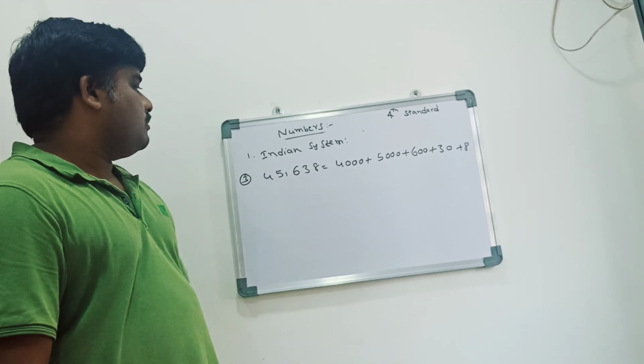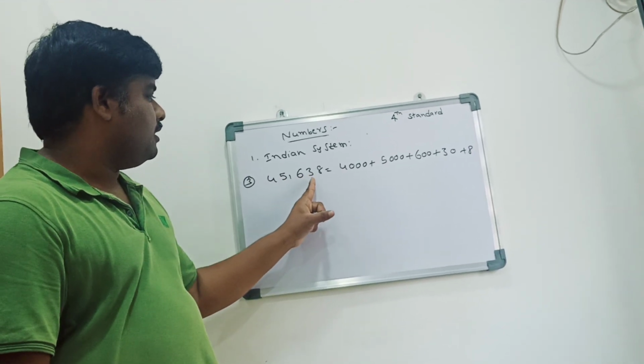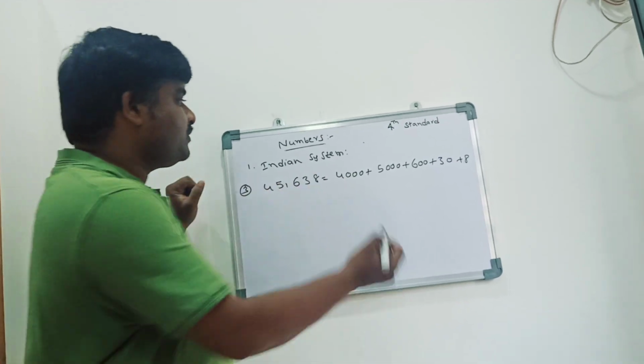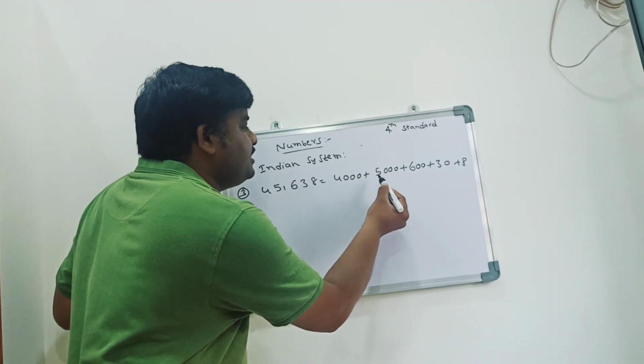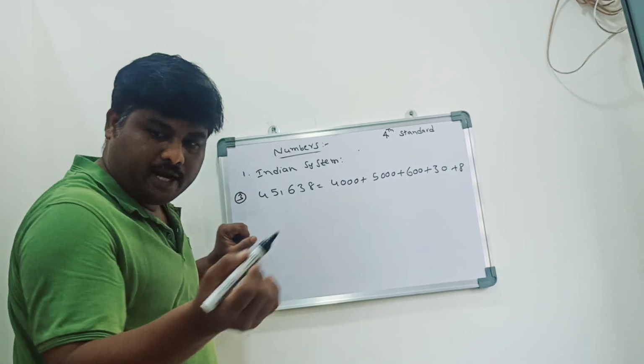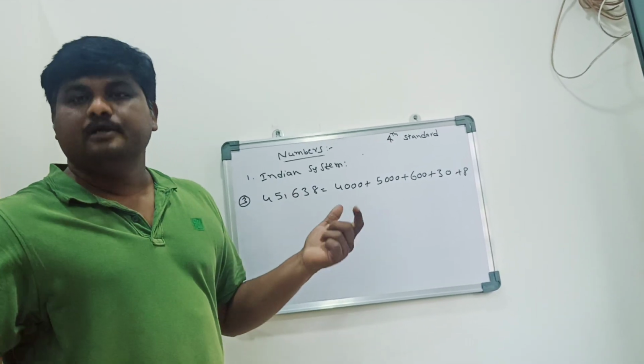Third question is 45,638. How to expand? I expanded like this. If I ask you the same question in expanded form, you are supposed to write it simply.